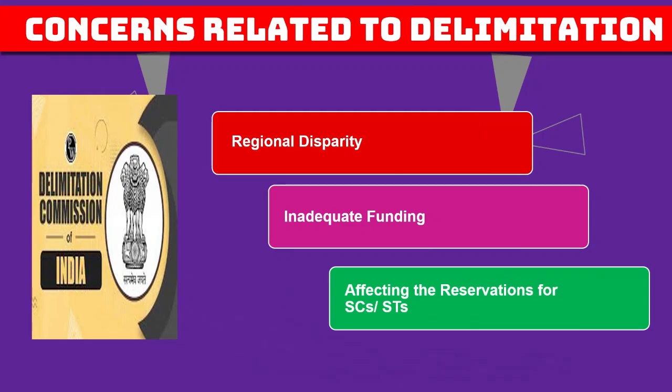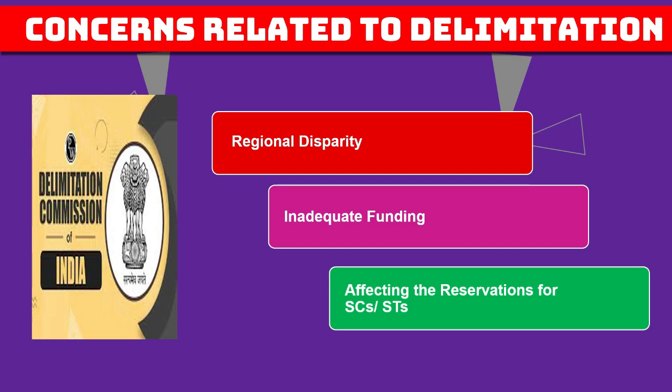First of all, regional disparity is one concern. The regional disparity between the northern and southern parts of India looms large due to population as the deciding factor. Delimitation based solely on population disregards the progress made by the southern states in population control, which may lead to a disparity in the federal structure. Despite having 18% of the country's population, the southern states contribute 35% to the country's GDP. So the northern states, which did not prioritize population control, are expected to benefit from the delimitation process due to their higher population growth. This is a concern today.